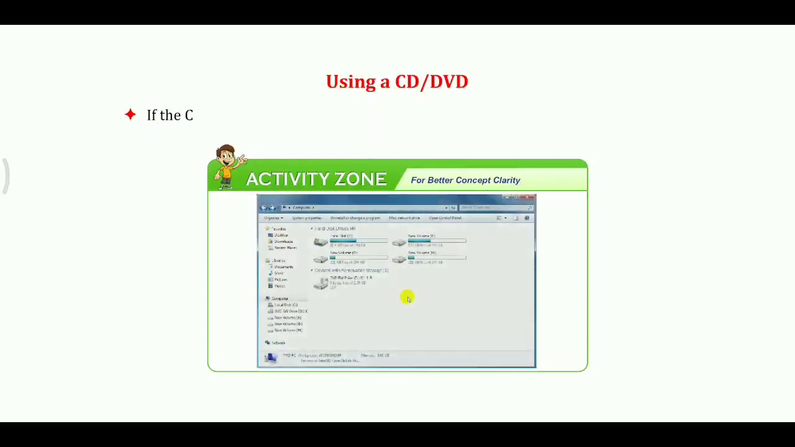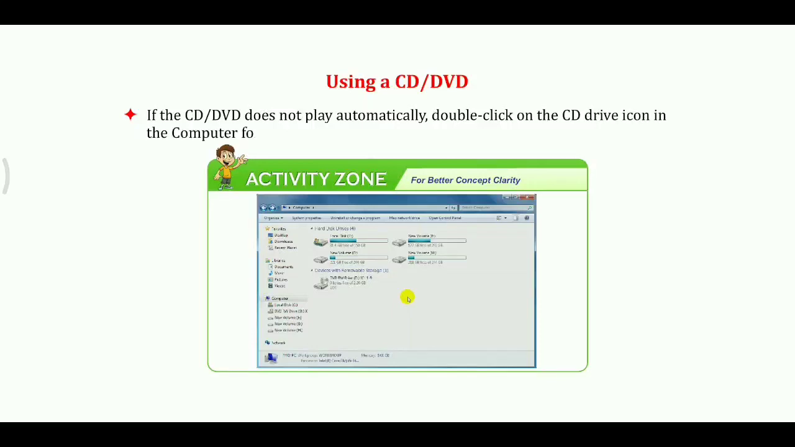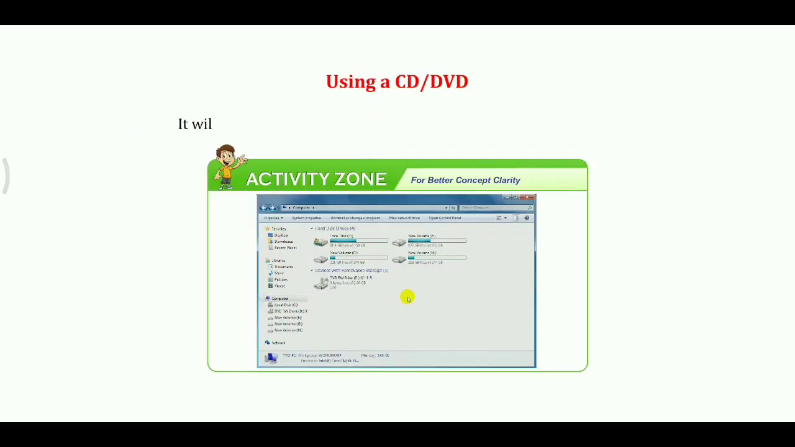If the CD or DVD does not play automatically, double-click on the CD drive icon in the computer folder. It will display its contents. To open any file, just double-click on it.